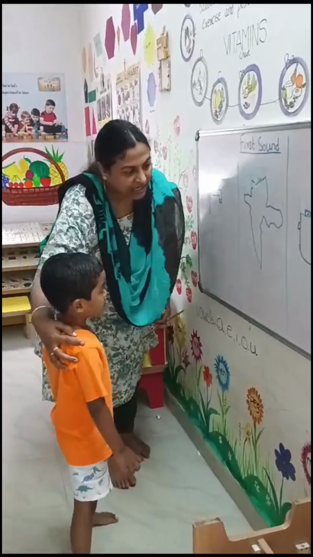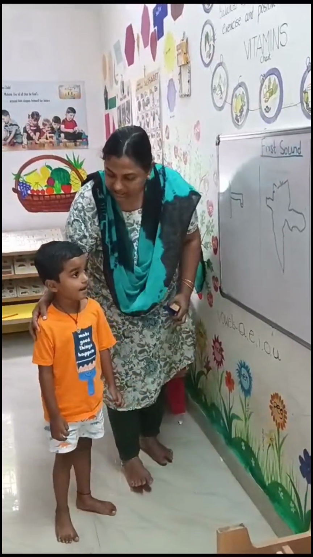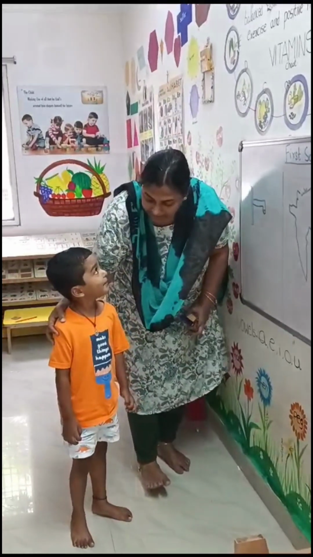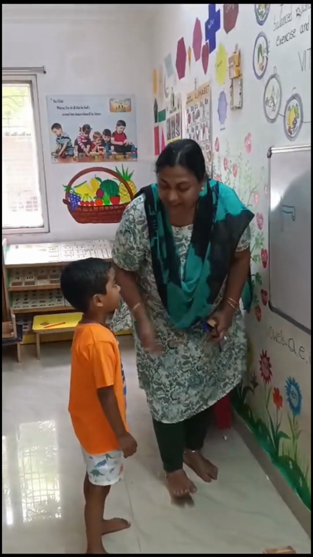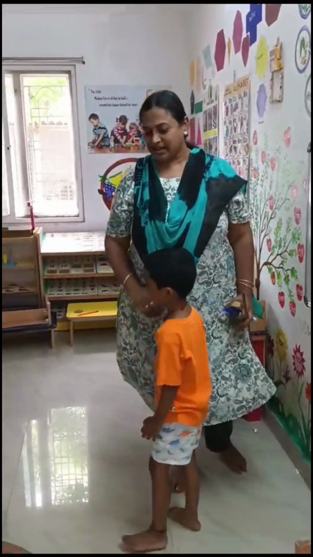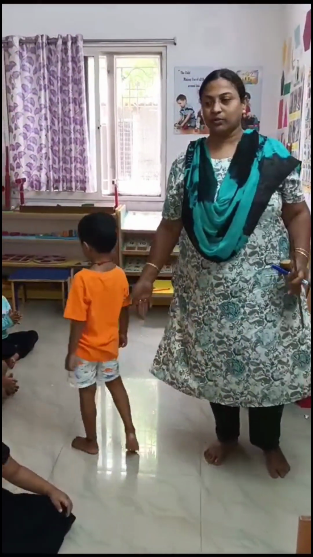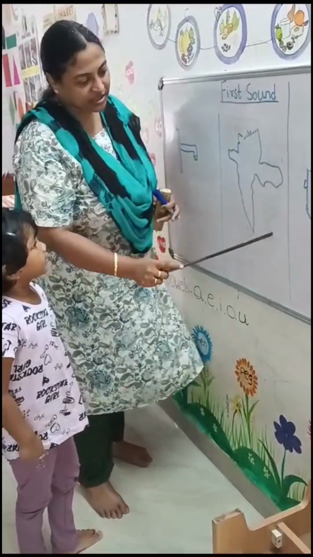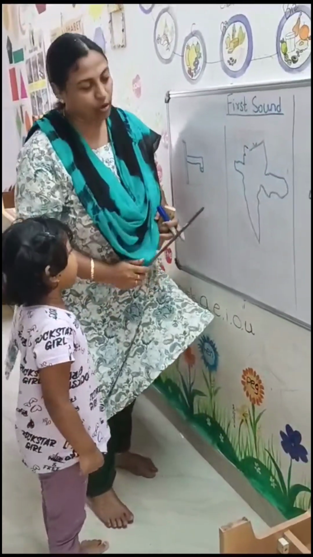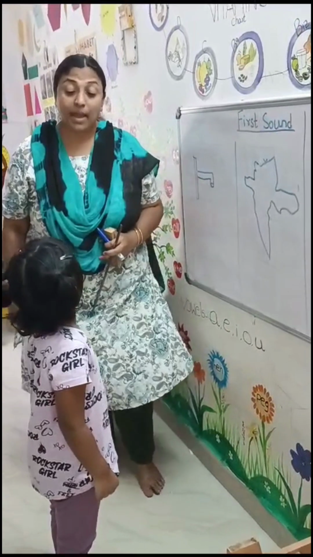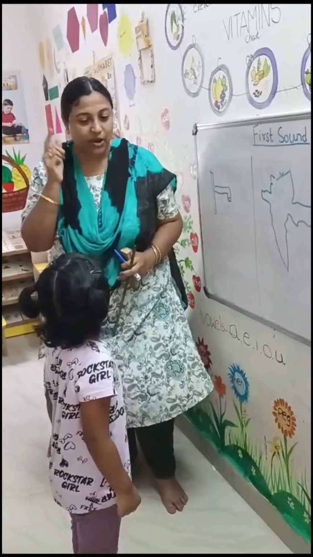Go. When I say the word map, what is the first sound you hear? Map. First sound. Very good. Give good clap to Surya. Nice Surya. Thank you. Go sit down. Picture. What is this picture? Map. What is this picture? Map. Okay, fine. When I say the word map, what is the first sound you hear?